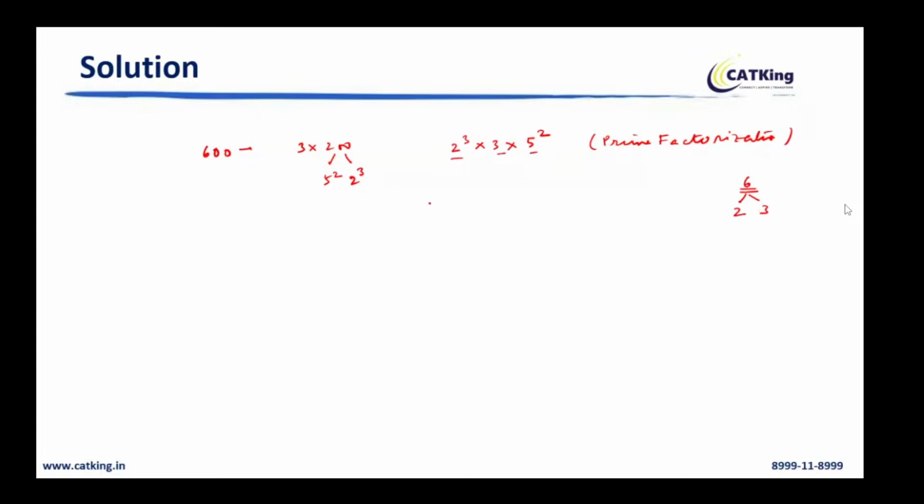Clear? Now you see, so the number of factors, these are the factors, right? So the number of factors will be 3 plus 1 into 1 plus 1 into 2 plus 1. Why is it like this? Any number